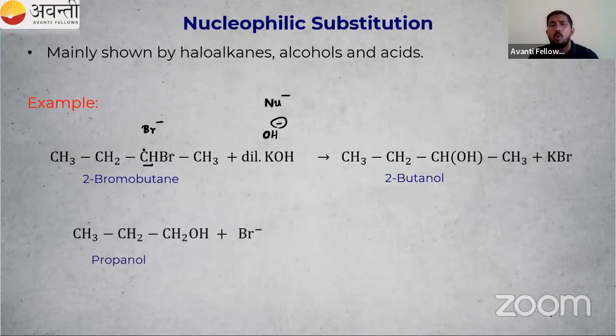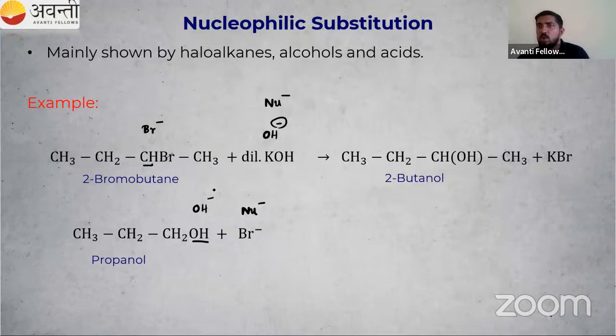If you want one more example, you can do it yourself. What will be the product formed? Which is the incoming nucleophile, and which is the outgoing or leaving nucleophile? Can you tell me? Here we have Br minus, so the nucleophile is directly given. How do you identify the nucleophile? We studied that in today's class itself. Then here we have an alcohol, ROH. OH is present, so OH minus is a leaving group. OH minus is going out.